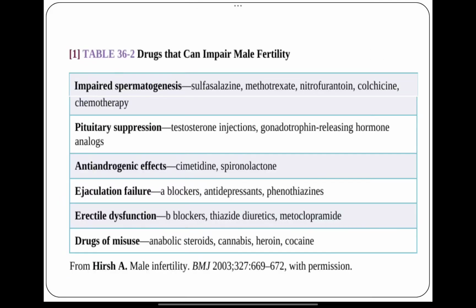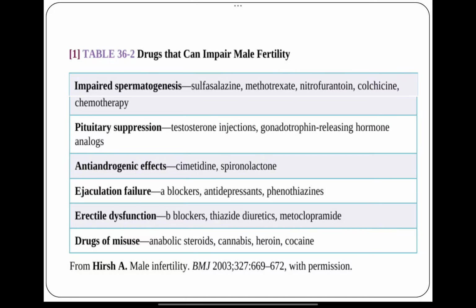So there are certain drugs that can cause male infertility. What are these? The first group are drugs that impair spermatogenesis, meaning they inhibit the process of formation of sperm. These include sulfasalazine, methotrexate, nitrofurantoin, colchicine, and chemotherapeutic agents. Sulfasalazine is given in the treatment of ulcerative colitis. Methotrexate is given in various cancer states, and nitrofurantoin is given in urinary tract infection. Colchicine is given in gout, and chemotherapy. So these drugs impair spermatogenesis.